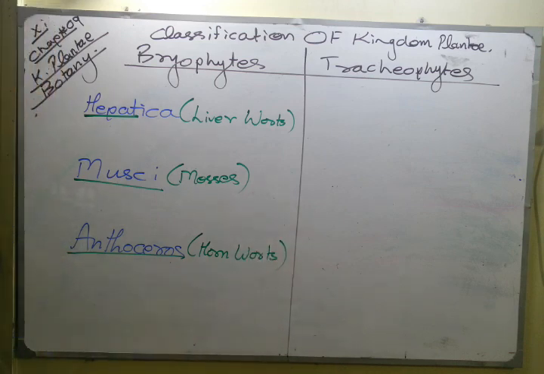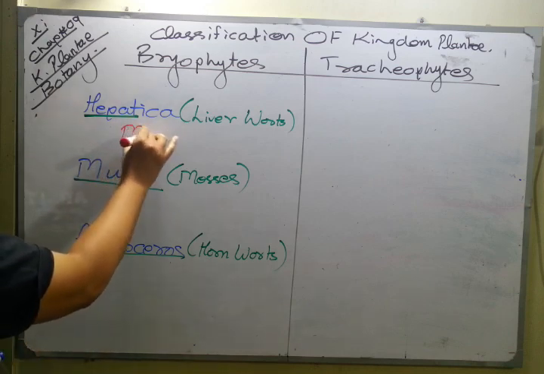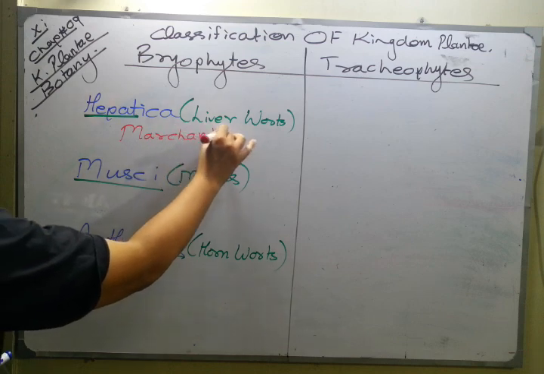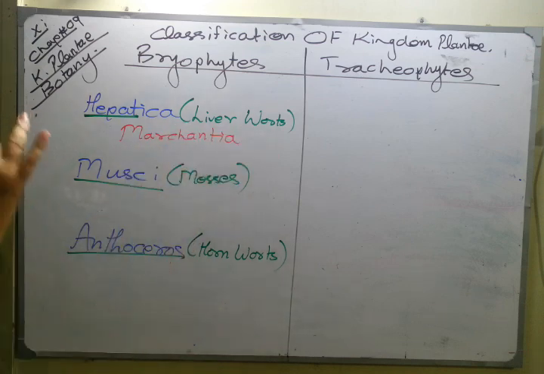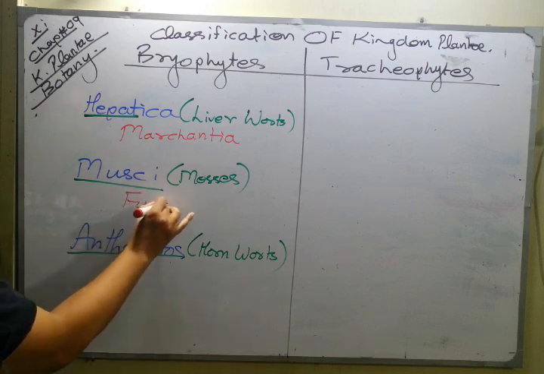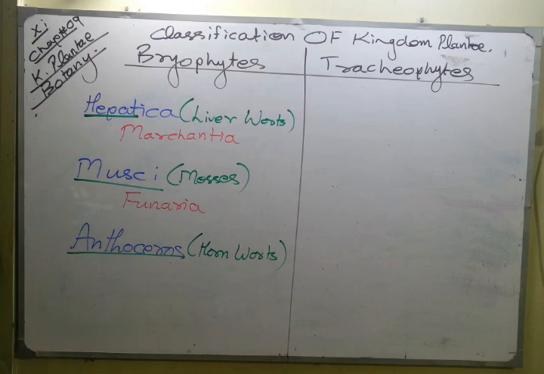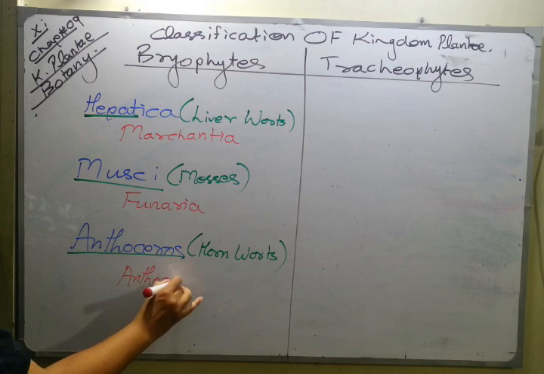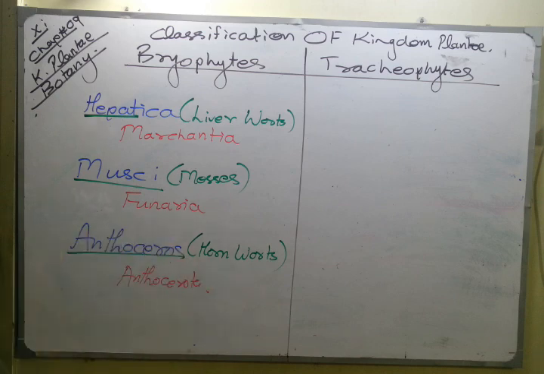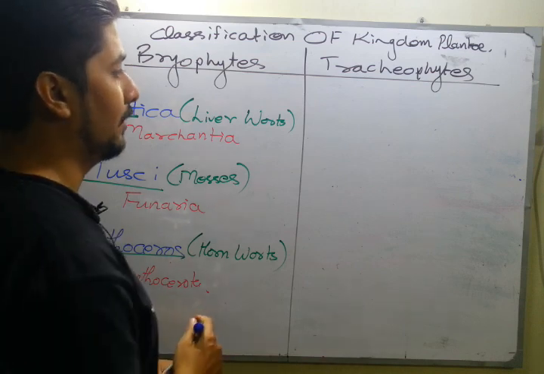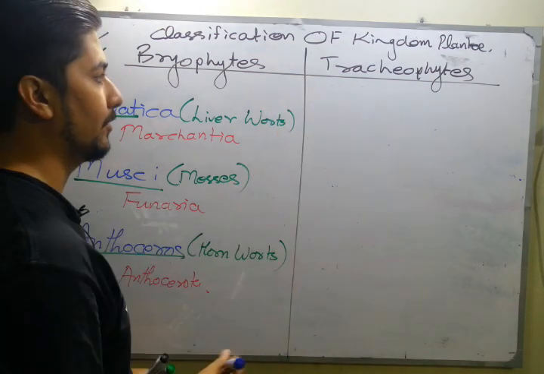So what are the organisms we are going to place in Hepaticae, Musci, and Anthocerotae? So class, in Hepaticae we make the organism Marchantia, which you will do for practical as well. And for Musci, you include the organism Funaria. And in Anthocerotae, you can make the organism that's called Anthoceros. And about tracheophytes, in tracheophytes we have been further divided into 5 things. In tracheophytes, you are going to have to classify the 5 things.